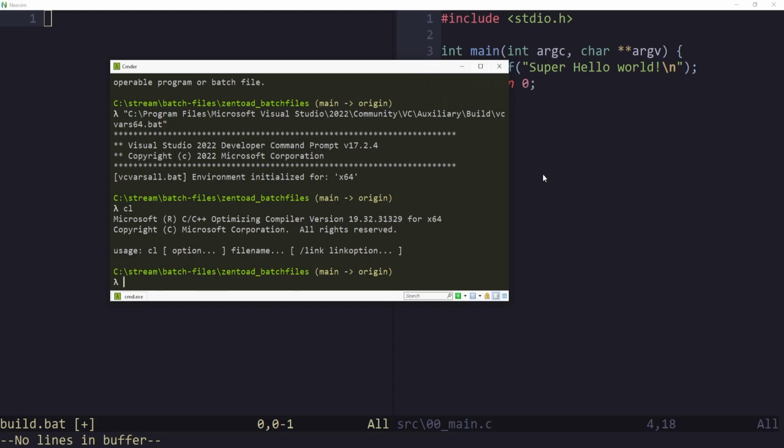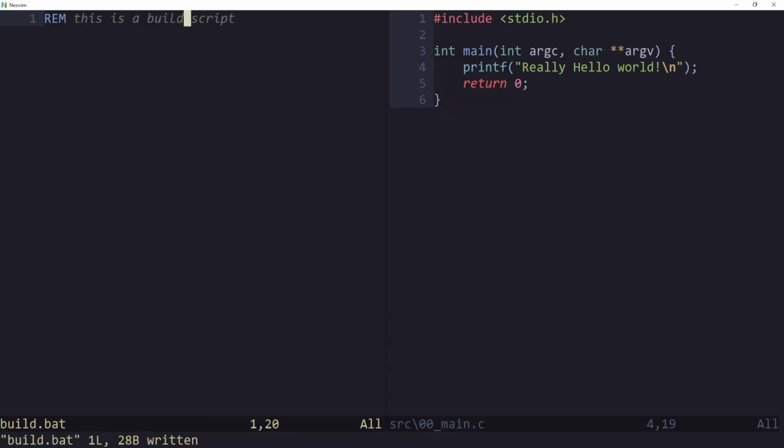If you close the command prompt down and fire it up again, you'll have to do this again. If that sounds like a lot of work, you can go watch my previous video on my development environment and I walk you through how to set all that up so you don't have to do it every time, but just keep that in mind. We're going to start out with a simple Hello World program here in C.